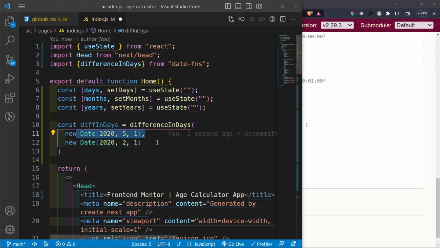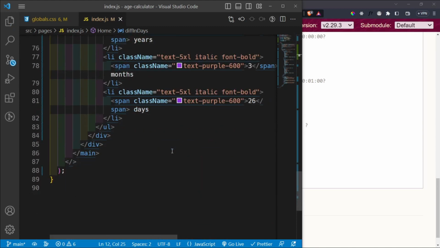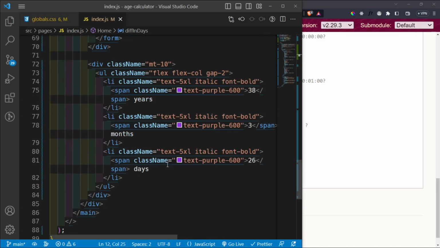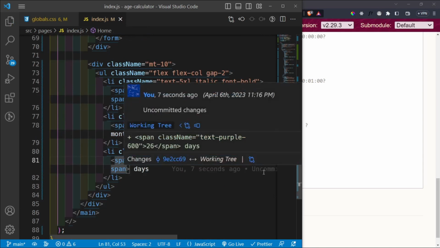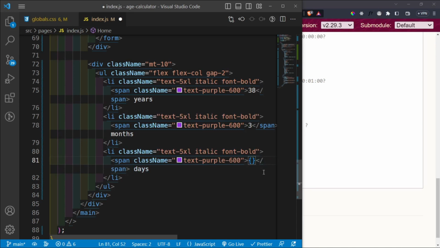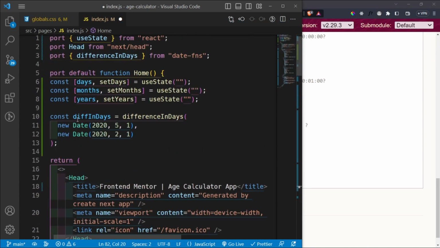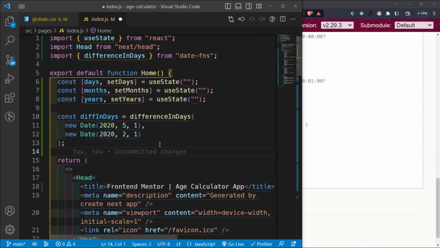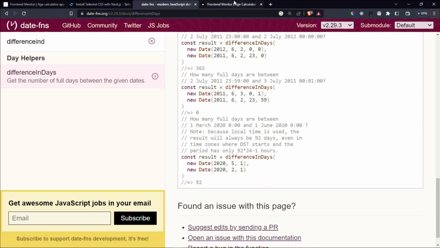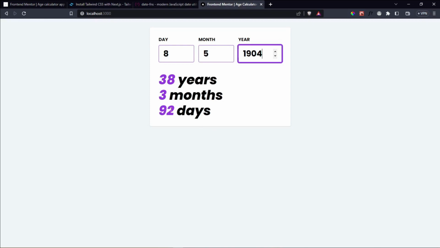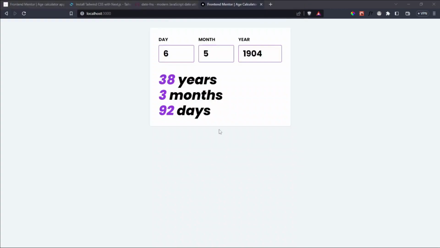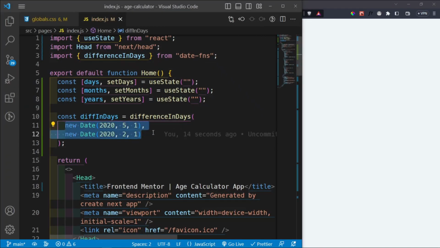Once I save this, where we have the number of days, inside this span I no longer want to render a hard-coded item. Instead, I want to render diff in days, because remember, once this evaluates, it gives a value. So I'm going to save this and check our application, and now it says 92 days. And if I try to change this, nothing happens. Of course nothing happens, because these dates are hard-coded inside.